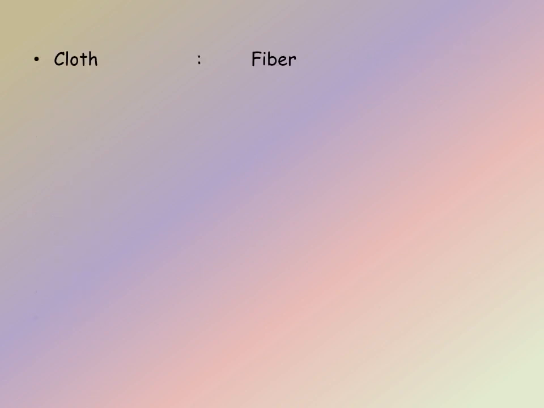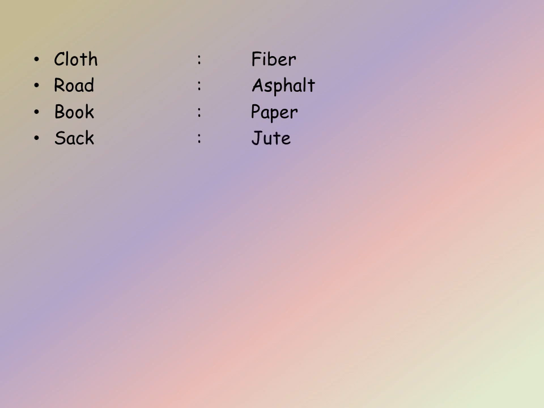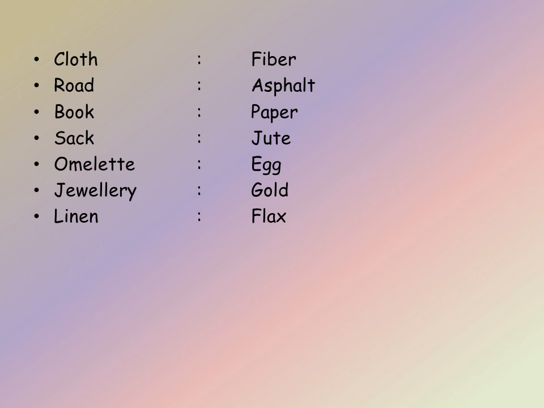For cloth, fiber is the raw material. For road, asphalt is the raw material. For book, paper is the raw material. For sack, jute is the raw material. For omelette, egg is the raw material. For jewelry, gold is the raw material. For linen, flax is the raw material. For paper, pulp is the raw material. For oil, seed is the raw material.